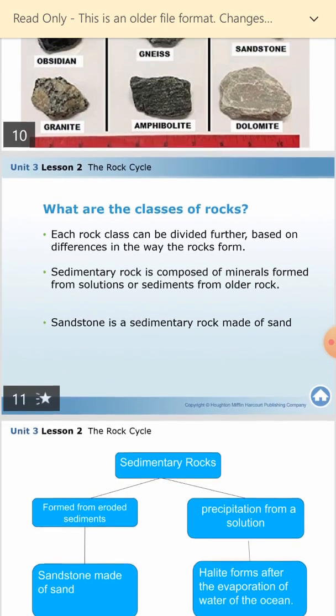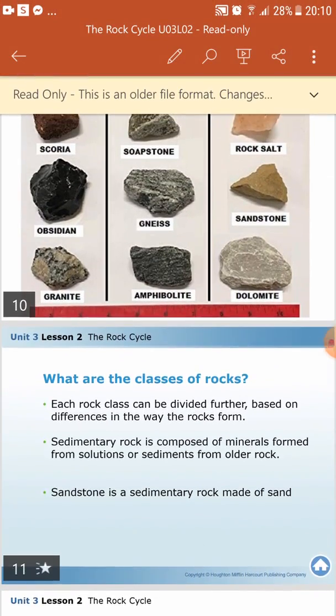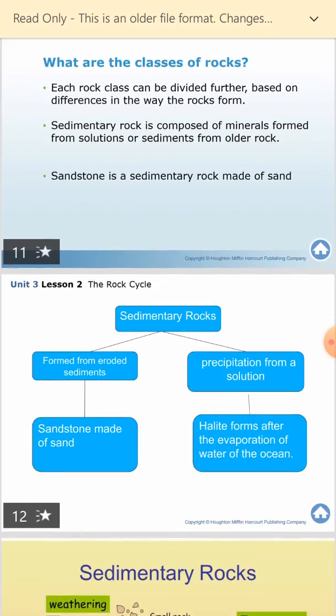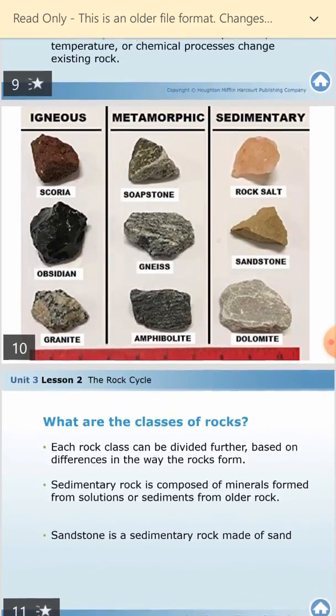These classes of rocks are sedimentary rocks, igneous rocks, and metamorphic rocks. So from the beginning: igneous, sedimentary, and metamorphic rocks. Okay, let's start with the igneous rocks.